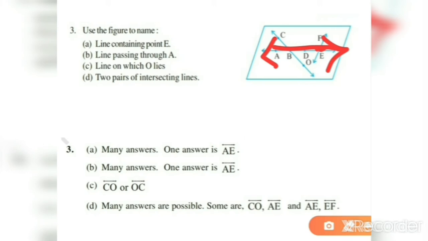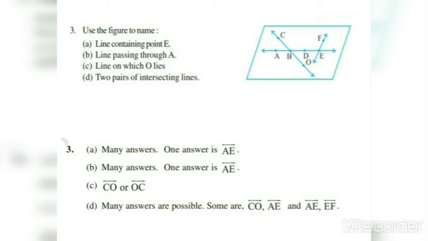Which are the other lines containing point E? Look, FE, then line DE, then line BE. Many answers are possible. Next is line passing through A, same as E, line AE. Other ways are also there, line BA, line DA, line EA. Many answers are possible in this question.